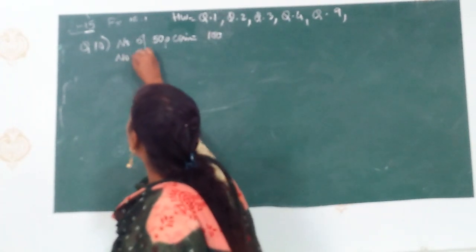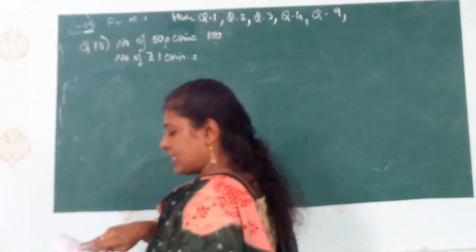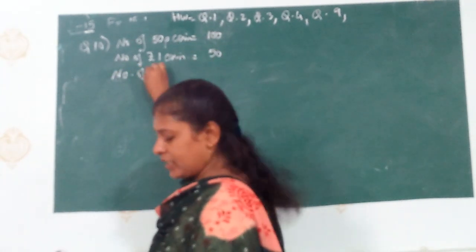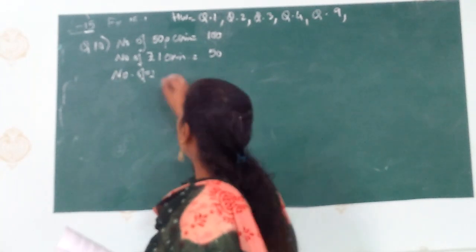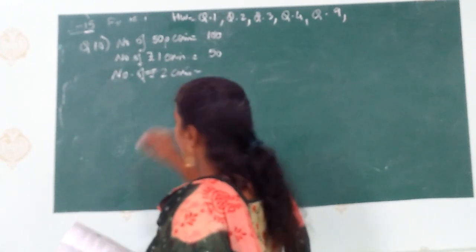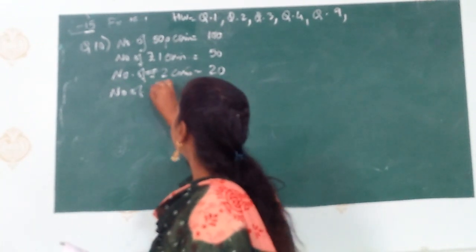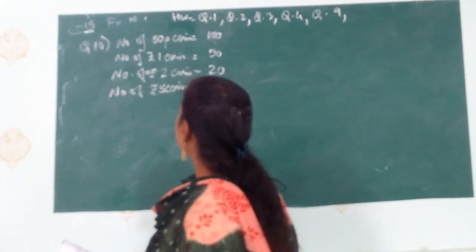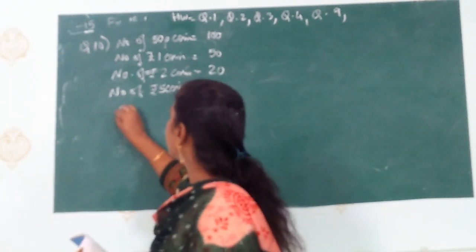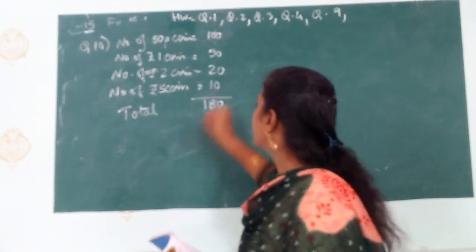Okay. Then number of 1 rupee coins is equal to, how many is given? 50. Okay. Then number of 2 rupee coins is equal to 20. Okay. Then number of 5 rupee coins is equal to 10. Okay. Now we have to first find the total because we need the total to solve the sum. 50, 60, 70, 80, total will be 180.